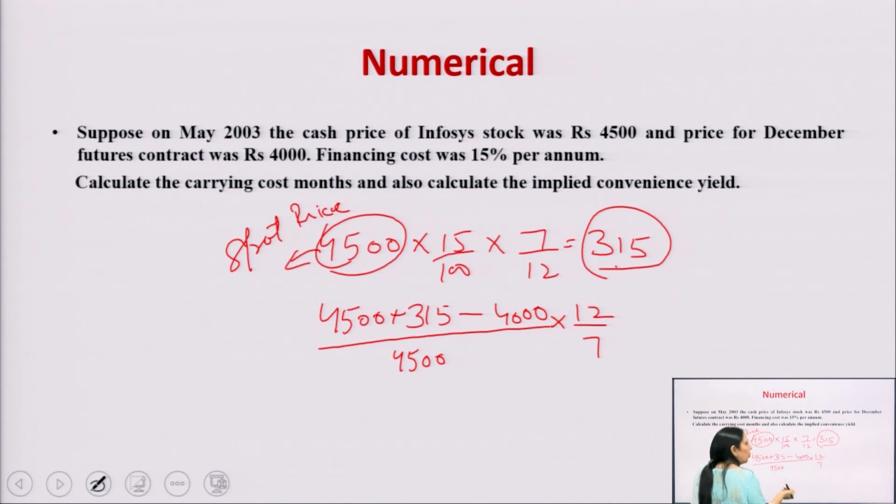This is the formula. You are going to reverse it right now. Earlier you calculated 7 by 12, now 12 by 7. How much will it become? It will become 31.05%. In this way we can do the calculation relating to the stock price.